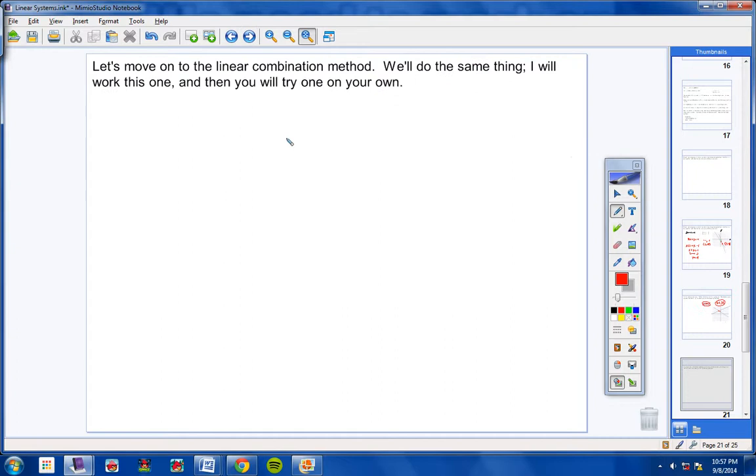Now, let's move on to the linear combination method. We'll do the same thing. I will work this one, and you will try the new one on your own, okay? So here we go. Let's go ahead and solve this linear equation using the linear combination. Now, linear combination is this. You want to be able to add your 2 equations together. When you add them together, you want your x's or your y's to cancel out.